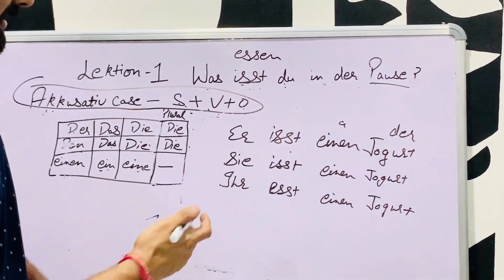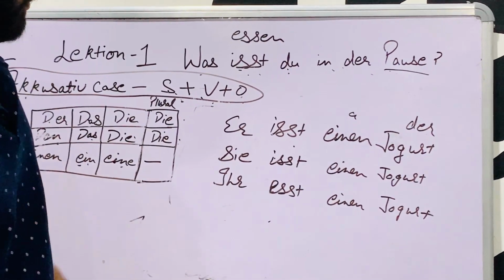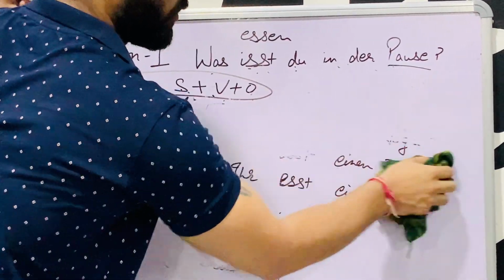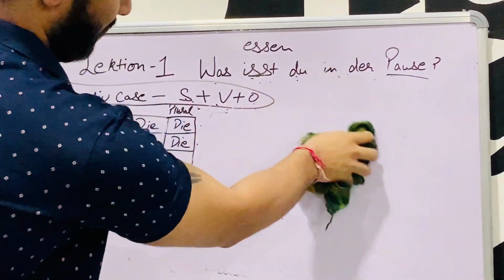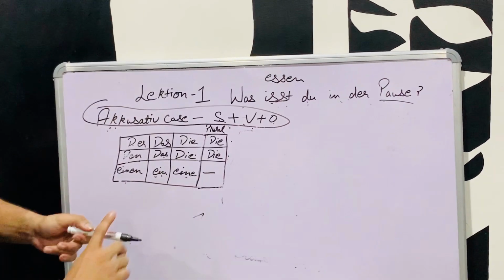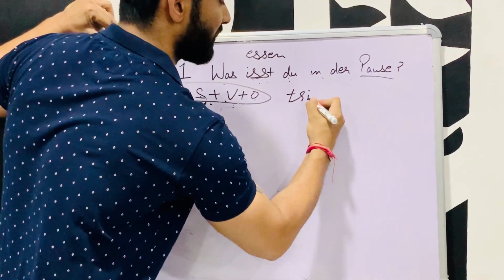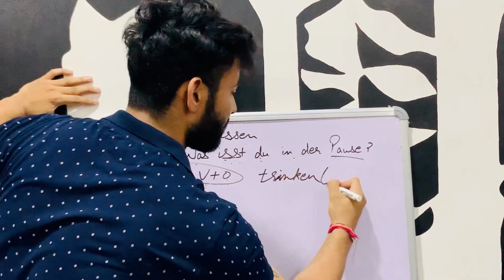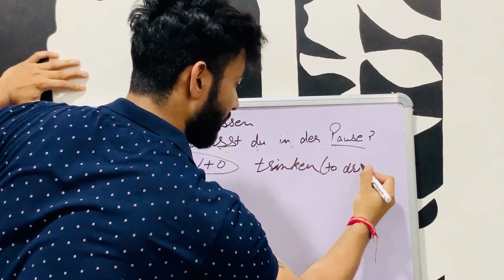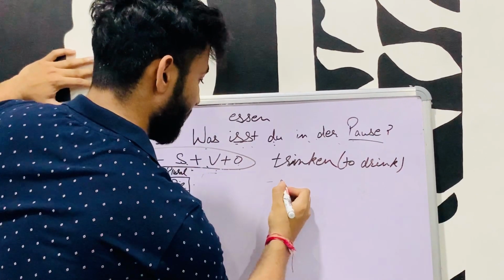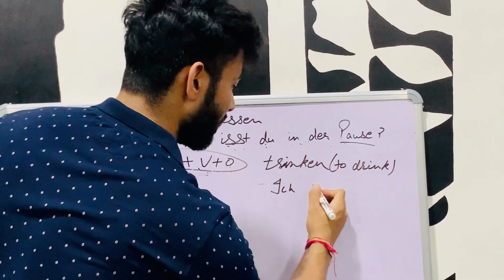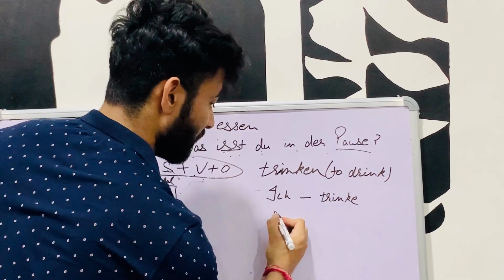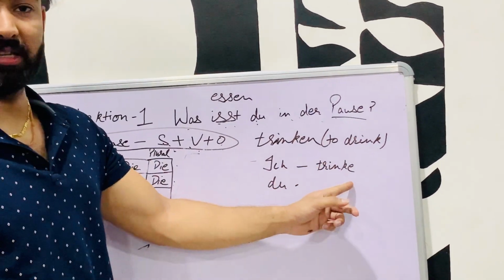Okay. Same with trinken. You can do this. And let me write the verb conjugation of trinken for you. You have done this in 5th class. Trinken is to drink. Ich trinke.